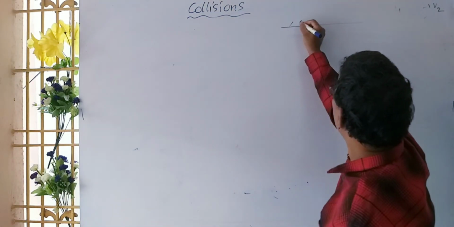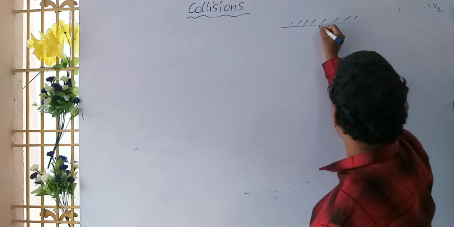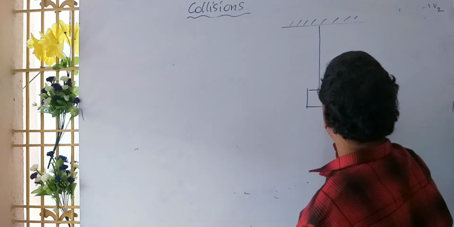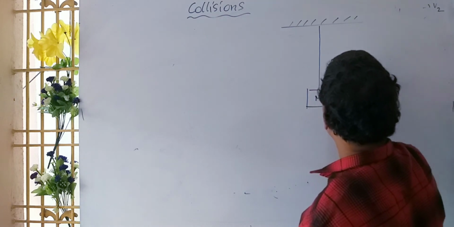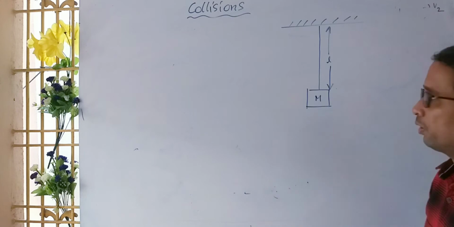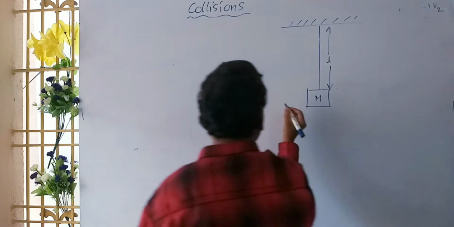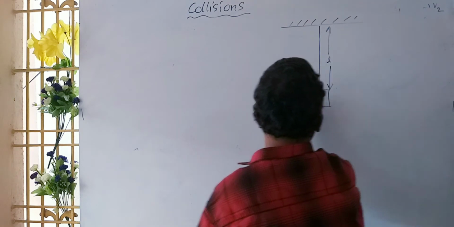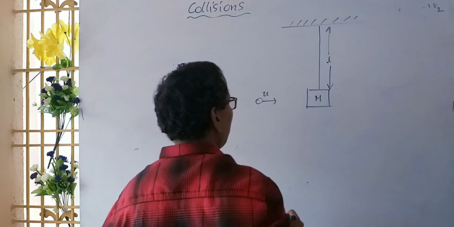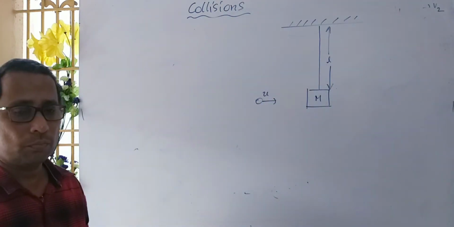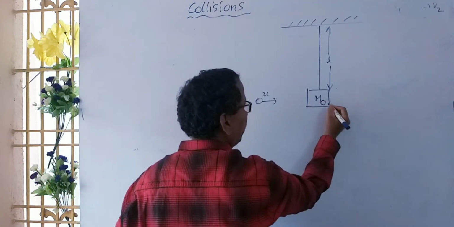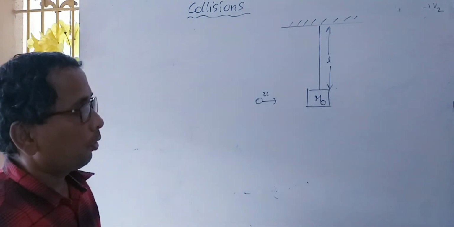This is the roof, or rigid support. Let us consider some thread connected to a bigger block of mass capital M. This is the length of the thread. Suppose you are going to fire a bullet like this, with a velocity u. After getting fired, it gets embedded into the block.